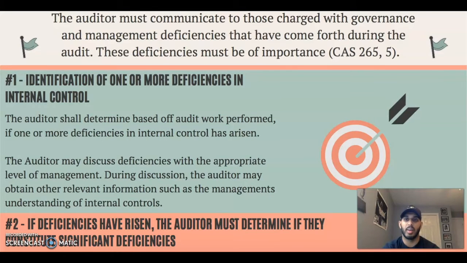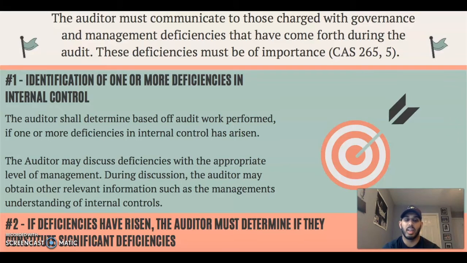The first requirement under CAS 265 is identification of one or more deficiencies in internal control. Now, the auditor shall determine, based off audit work performed, if one or more deficiencies in internal controls has arisen. And once again, these deficiencies are based off an auditor's professional judgment. Now, once an auditor finds a deficiency in internal control, the auditor may discuss deficiencies with the appropriate level of management. During discussion with management, the auditor may obtain other relevant information, such as the management's understanding of internal controls.